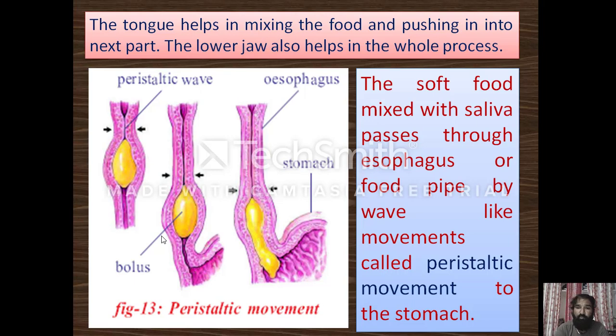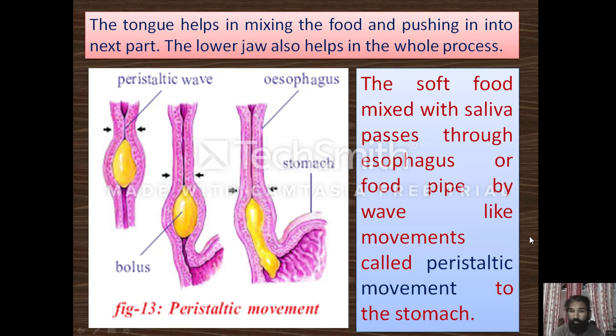The esophagus, or food pipe, shows a wave-like movement for the transfer of food material from the mouth to the stomach. This movement is called peristaltic movement. The soft, slippery bolus present in the mouth is swallowed with the help of the epiglottis and finally reaches the esophagus. By the muscular constriction of the esophagus, the food is moved towards the stomach by the wave-like movement. These wave-like movements are called peristaltic movement.